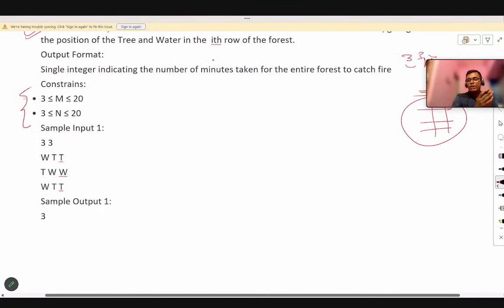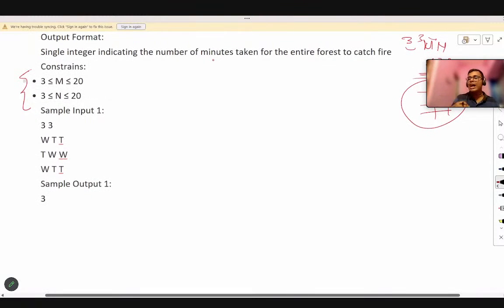Now we can go for the sample input. So we have been given a sample input here. Since it is actually a screenshot of that problem, we will not get the complete problem statement, so we do not get all the sample inputs. So we will make a few by ourselves while we are solving this problem further in this video.